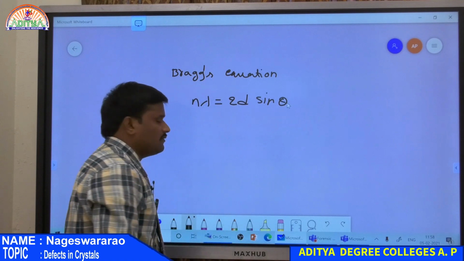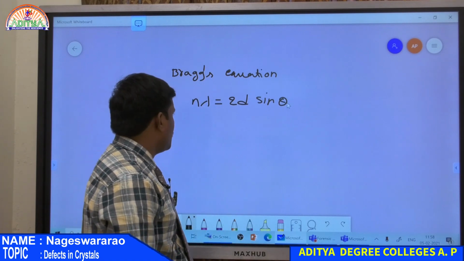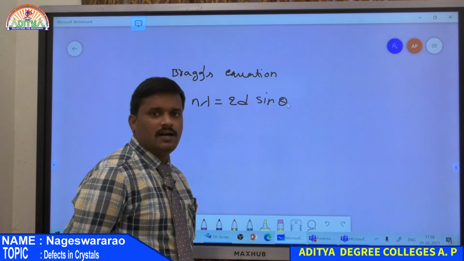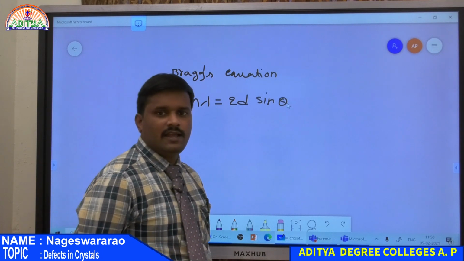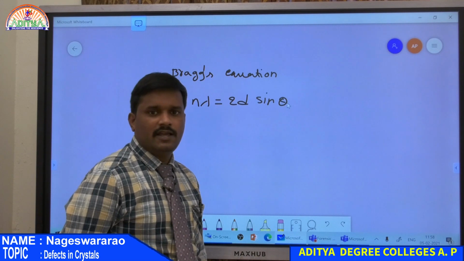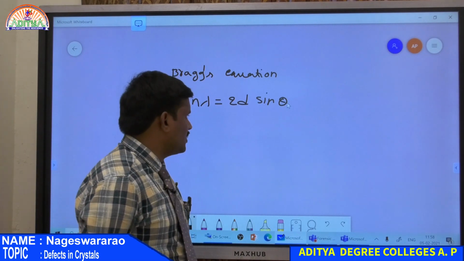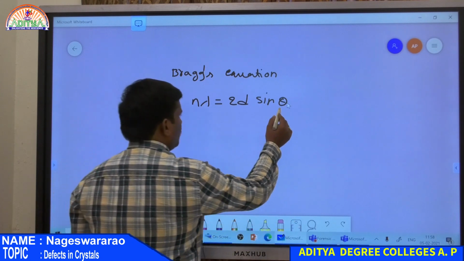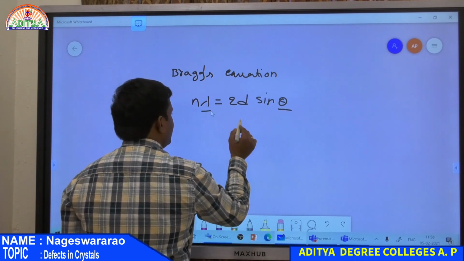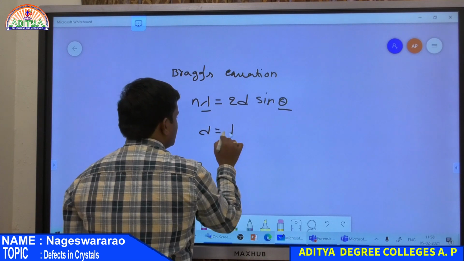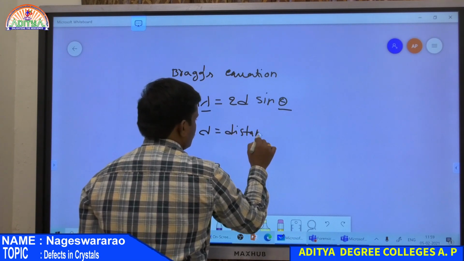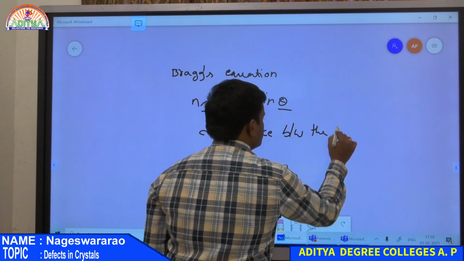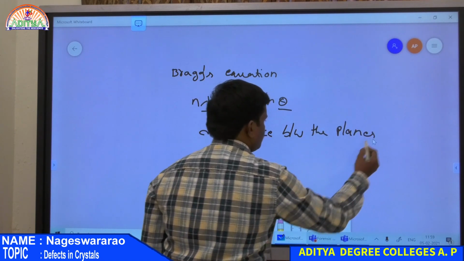This is the equation, where n is the order of reflection, lambda is the wavelength of X-rays, d is the distance between the adjacent planes present in a crystal, and theta is the angle of reflection. By knowing the value of theta and lambda, we determine d, the distance between the planes present in a crystal.